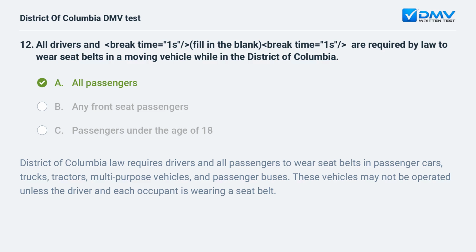District of Columbia law requires drivers and all passengers to wear seat belts in passenger cars, trucks, tractors, multipurpose vehicles, and passenger buses. These vehicles may not be operated unless the driver and each occupant is wearing a seat belt.